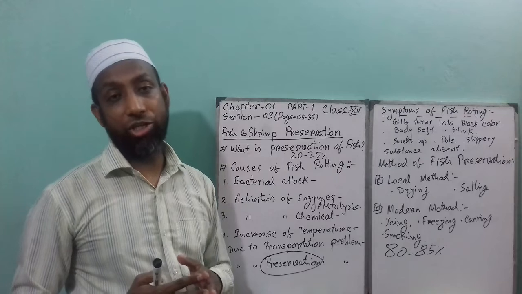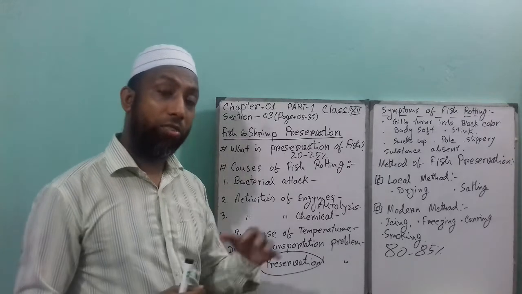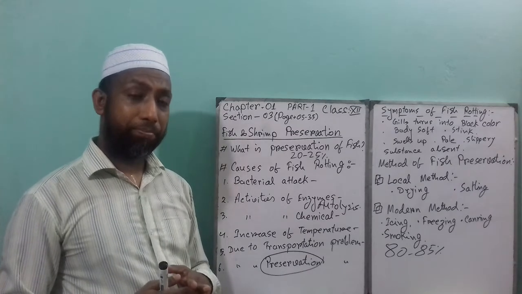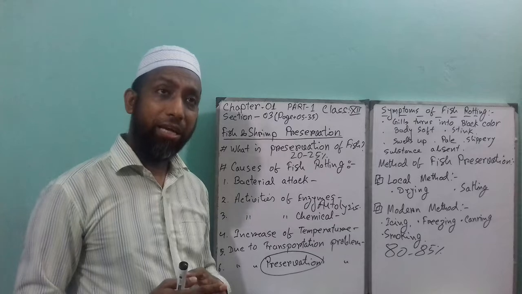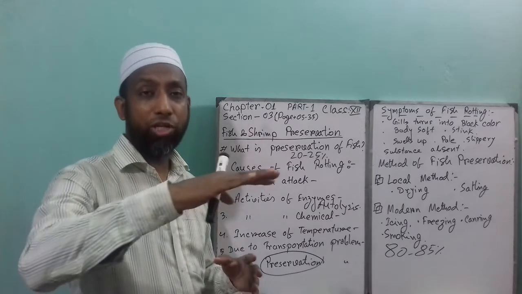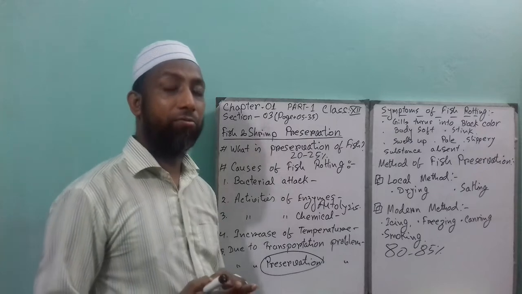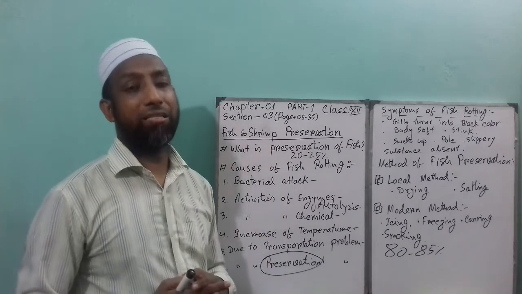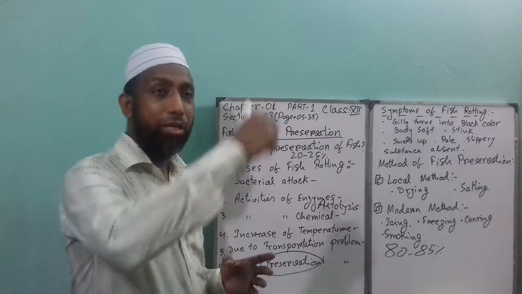Then use salt on that fish and leave it on the aluminium tin or a bamboo chatai for a couple of days in proper sunlight. After that, it will be hung on a rope.